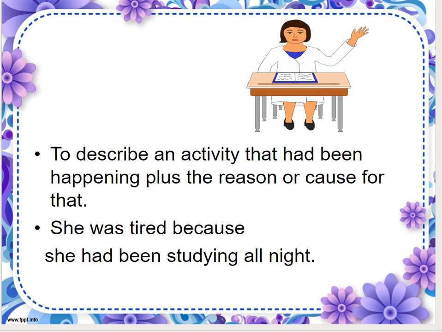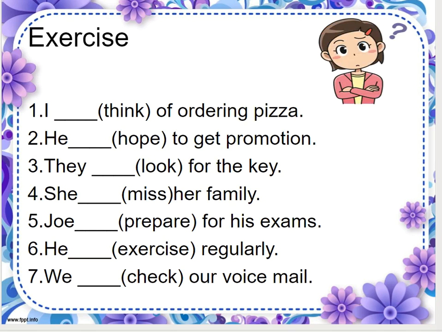So now let us do some practice together using past perfect continuous tense. So we will make some positive sentences, some negative sentences, and some questions. Okay. So for this exercise, I hope you have a notebook with you. So write the answers along with this video.